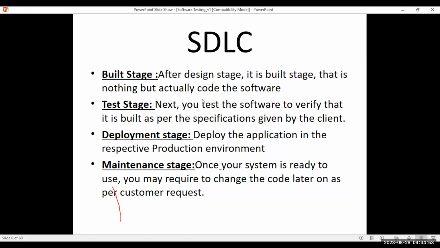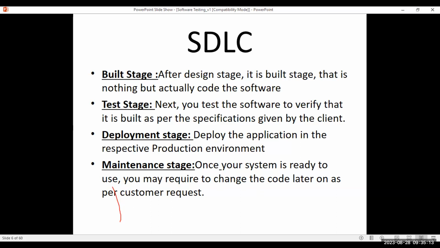Okay, we'll explain in depth later on, because right now you may feel confused. People who are new to testing will be a little confused in this too, I understand. But when we go deep down in the next sessions, we'll explain each stage clearly and how it works in the real world.